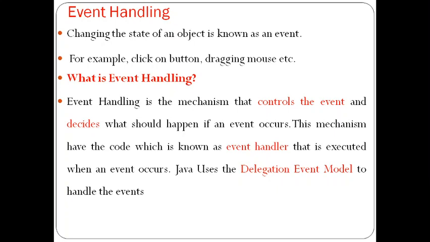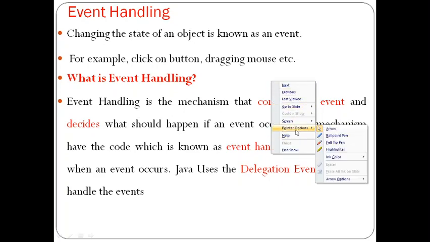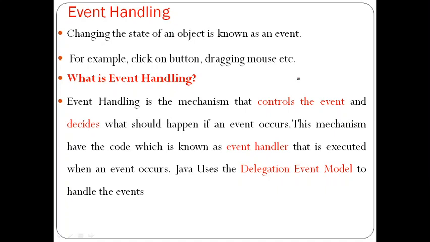Or if you drag your mouse, it is an event. Or in a text box, if you select it and try to enter data, it is an event. Or a radio button, anything, any action you perform over the program is called an event. So basically, event handling in a Java program is how the program has to respond to that particular event when you do any action.